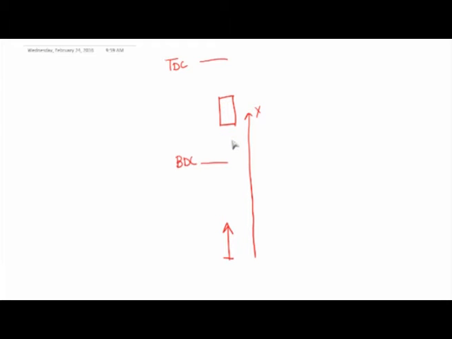But my answer to you is the following: even if you choose another origin and call this x prime, so the x prime is, let's say, located at BDC and therefore it satisfies your criteria. The difference between x and x prime is just a constant. So x minus x prime is a, and what is a? This is the distance between the crank pin and the BDC.